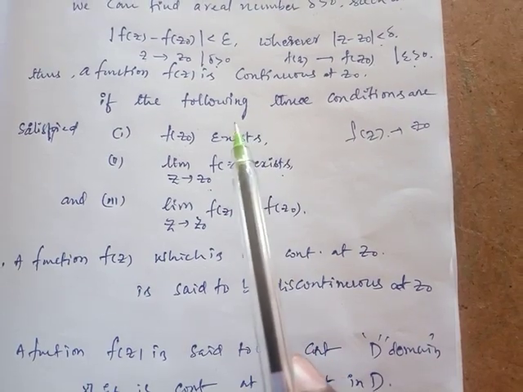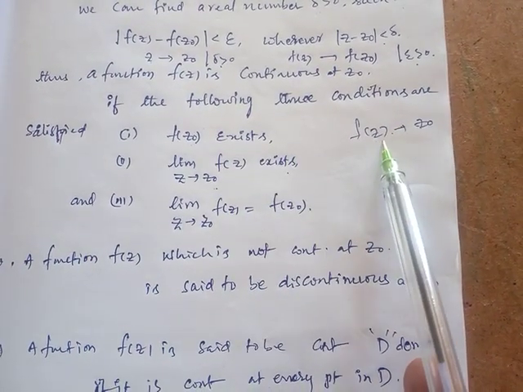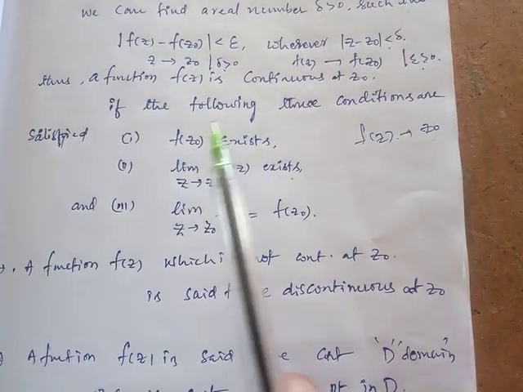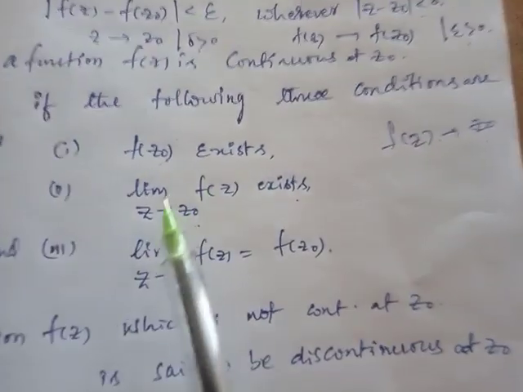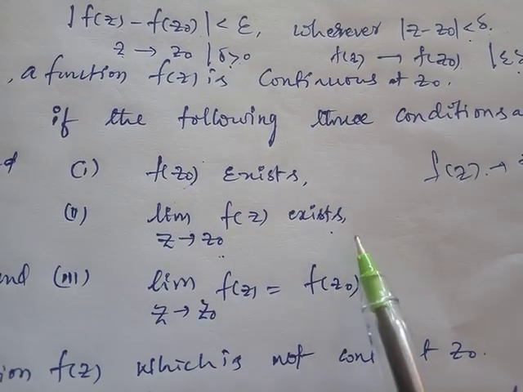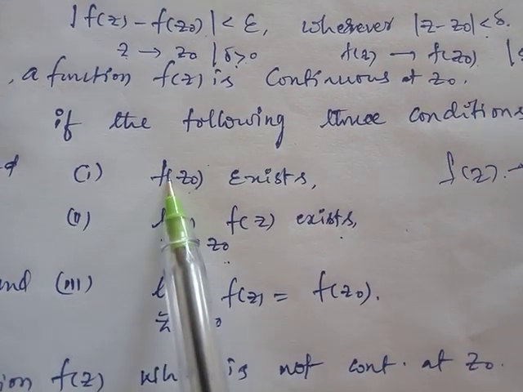The first condition: f of z naught exists, the function is defined at z naught, which is a finite value. Next, the limit as z tends to z naught of f of z also exists and is finite.